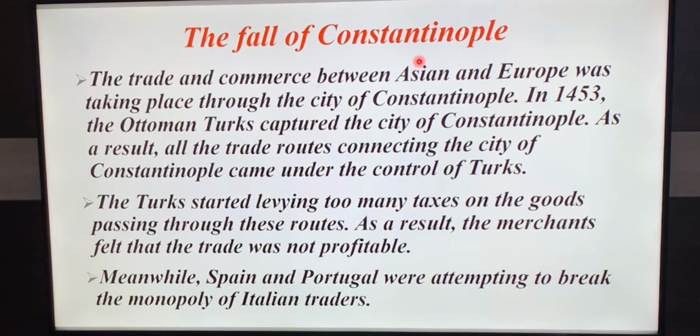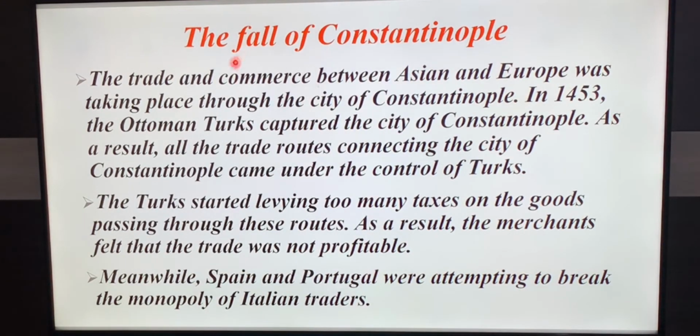Fall of Constantinople. As I told you, Constantinople was an important center for trade. Trade and commerce between Asia and Europe was taking place through the city of Constantinople. In 1453, the Ottoman Turks captured the city of Constantinople. As a result, all the trade routes connecting the city came under the control of the Turks. The Turks started levying heavy taxes on the goods passing through these routes. As a result, the merchants felt that trade was not profitable.